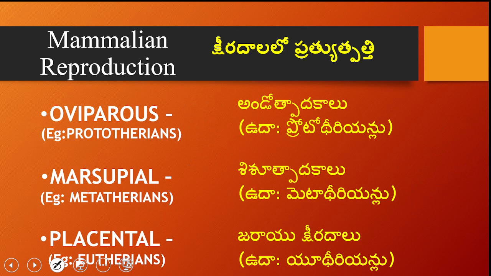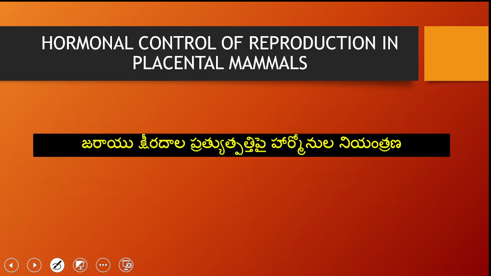And the last one are placental mammals. They belong to Eutheria. So we have a connection established between the developing embryo and the wall of the uterus of the mother. And this connection is called placenta. So this is what is responsible for the development of the young ones. Hence we are called placental mammals.